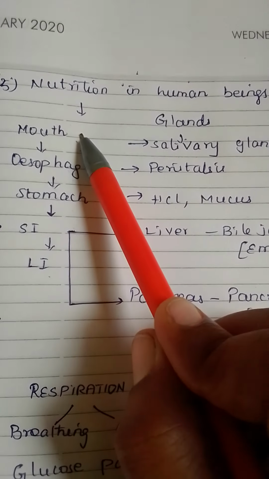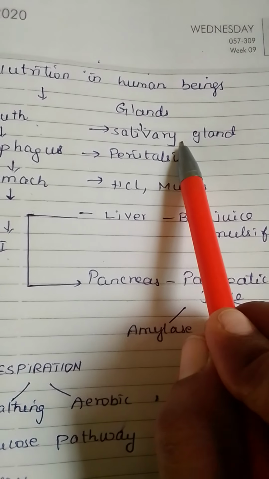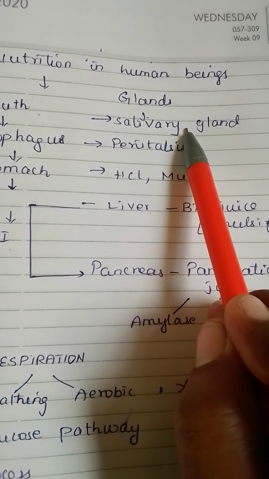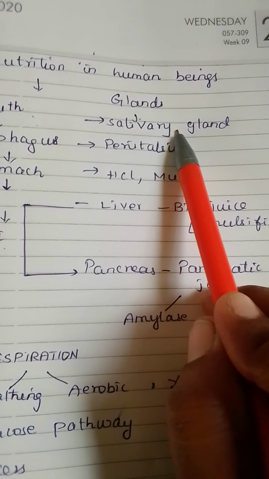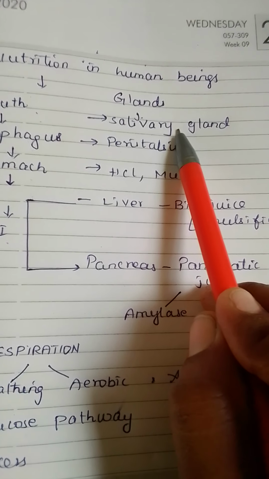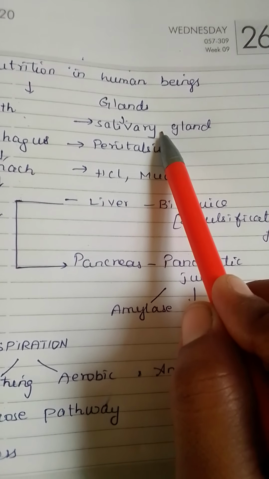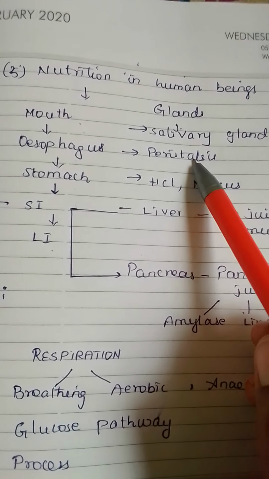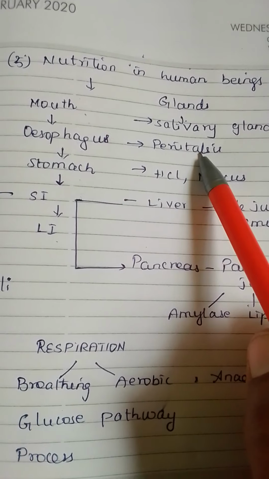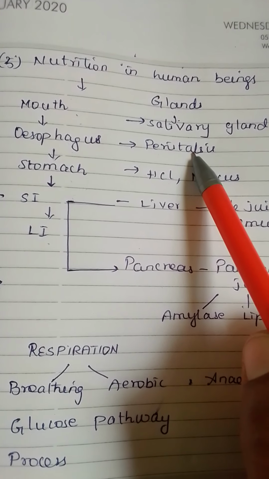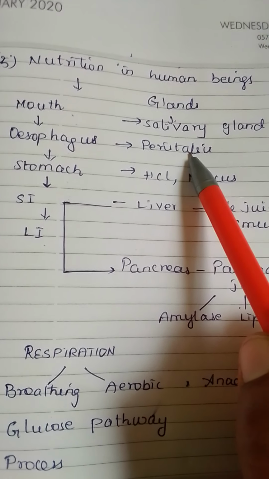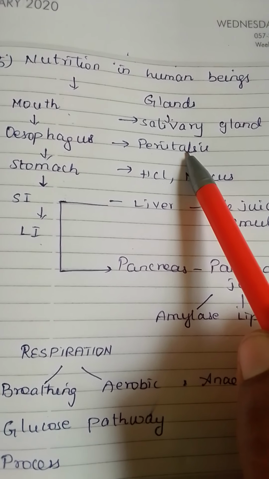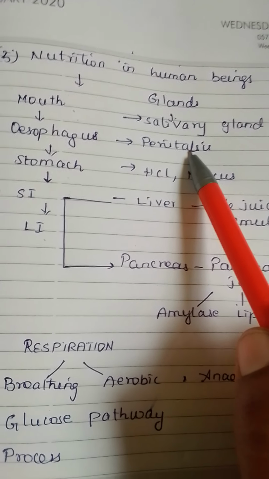In the mouth you have the gland called salivary gland. What is the role of salivary gland? It secretes saliva, which consists of an enzyme called salivary amylase. What is the role of amylase? Conversion of starch into sugar. This is what takes place in the mouth. Then esophagus, what process takes place over there? Peristalsis. What is peristalsis? Rhythmic contraction and relaxation of muscles to push the food forward.